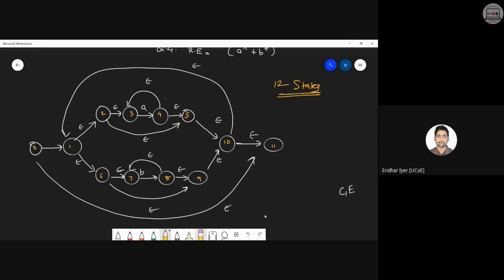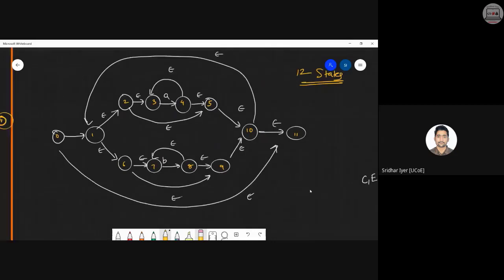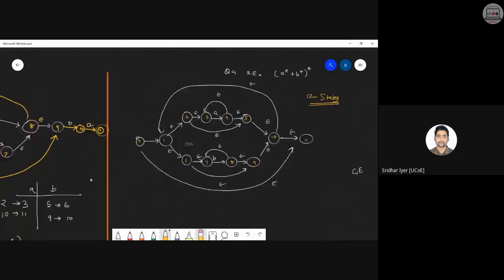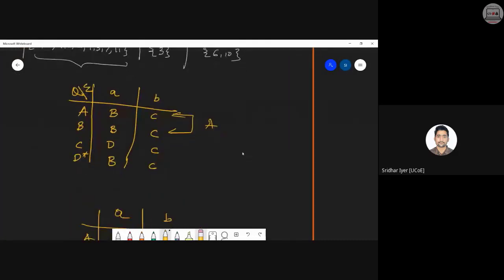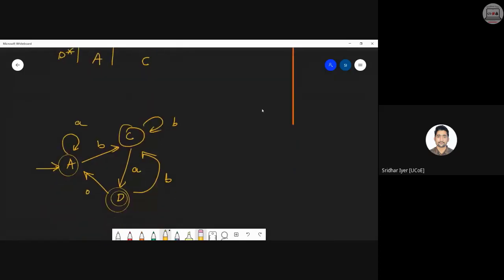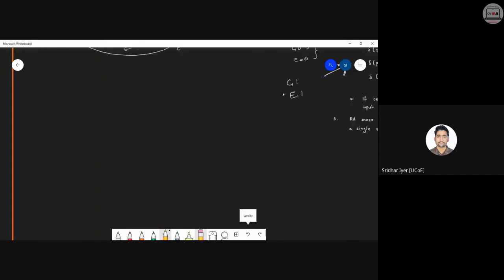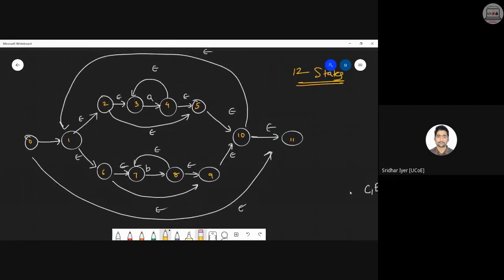Clear with this? If you're done with the diagram, then it's really a cakewalk for you because everything we have done so far, how to solve the first table, how to convert that first table into a DFA table, and if there is any minimization possible, then we can proceed with the minimization and finally draw the final diagram. So clear with this? These are the 12 states we got. Can we move ahead? It's a new topic.